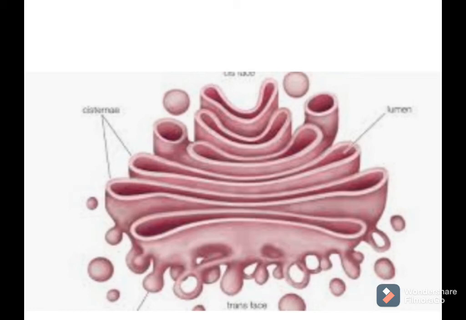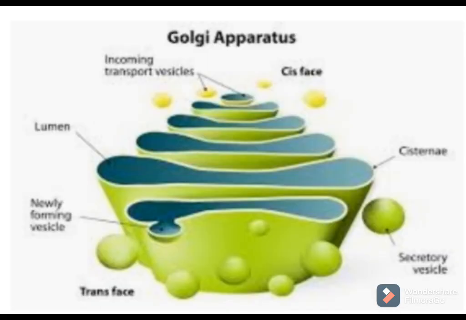Then from the cis phase, it goes to the internal sac-like structure, and as it passes from one sac to the next sac, several modifications take place in that raw material. After completion of modification, they are packed into small vesicles, and then they come out of the trans phase and reach their destination.